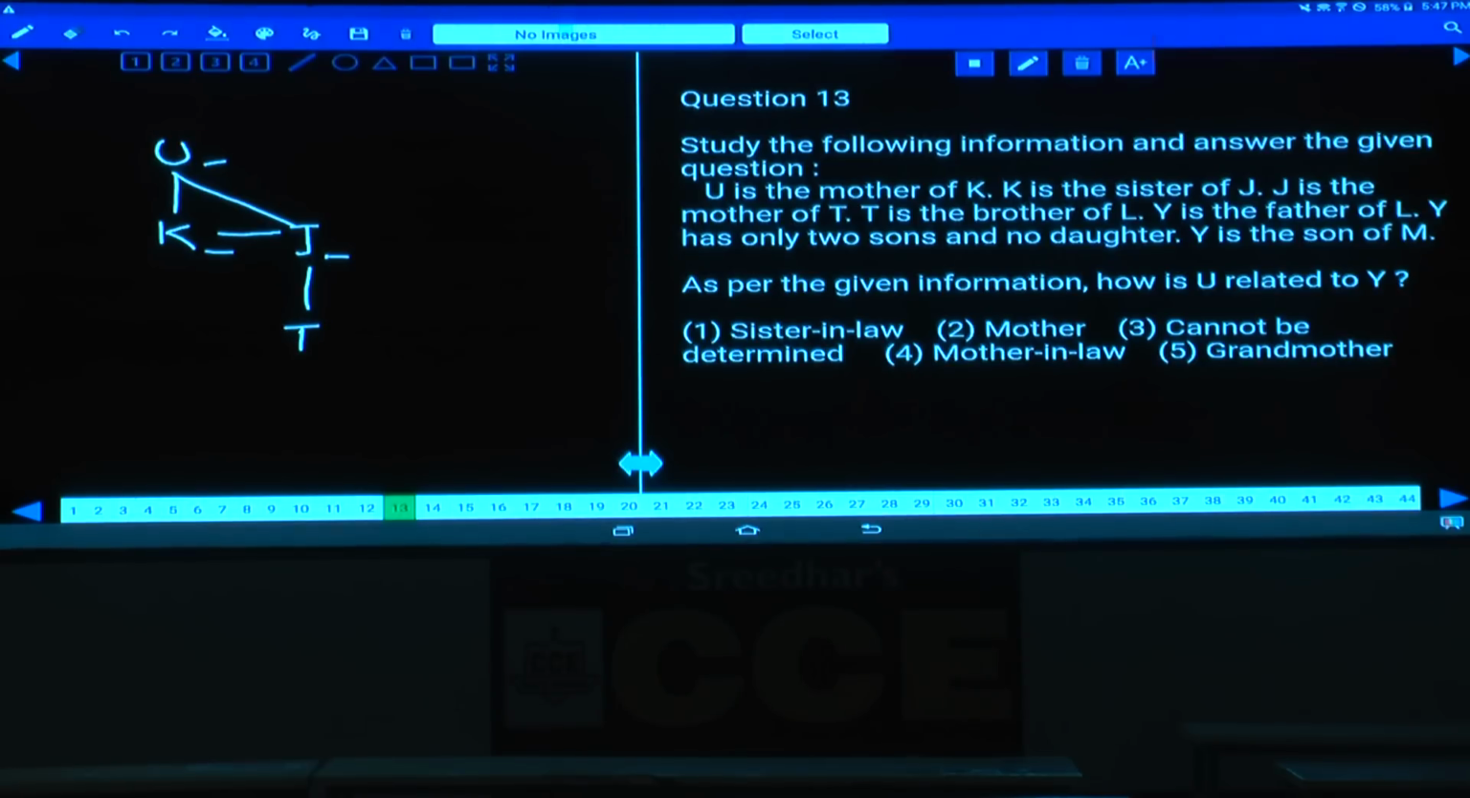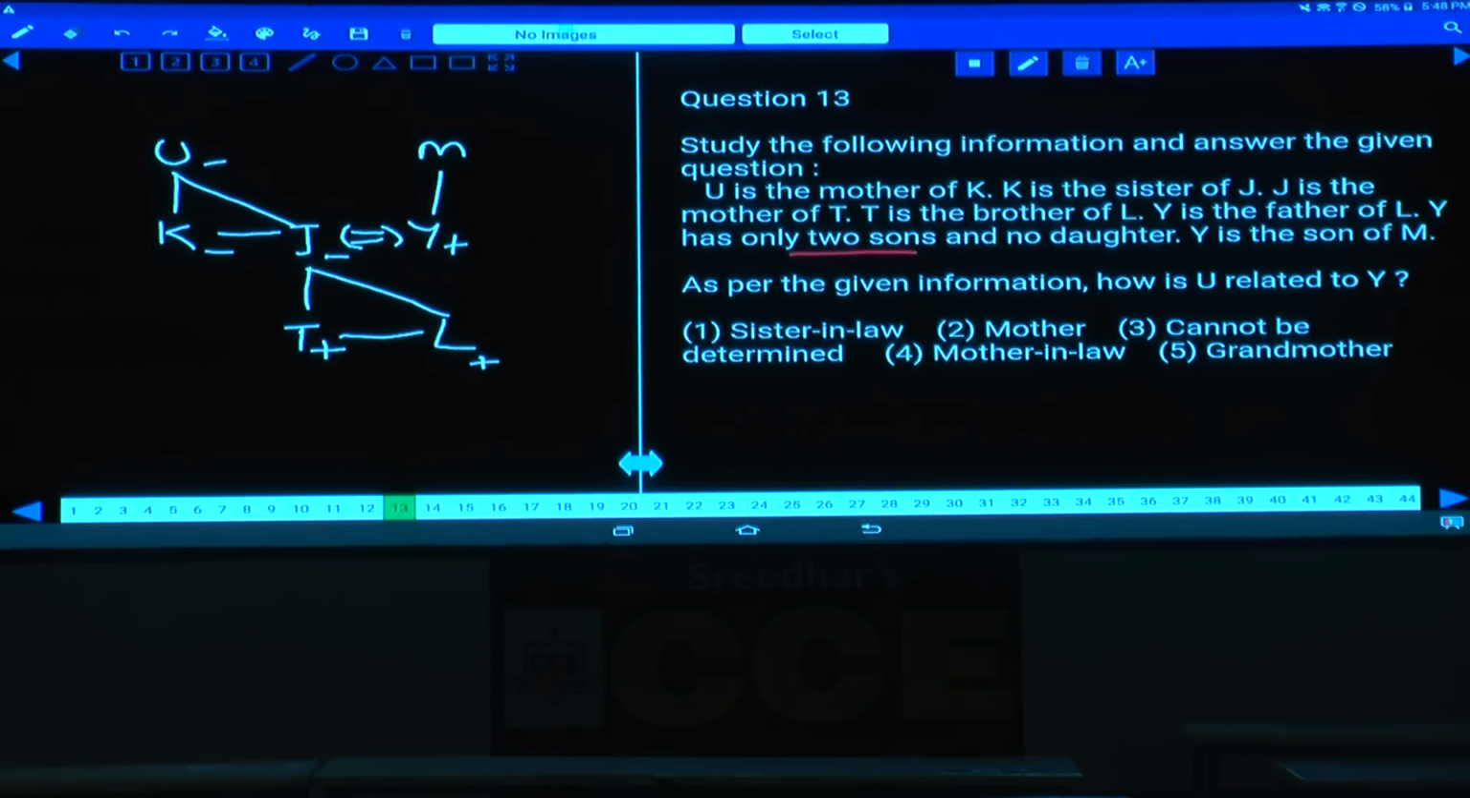T is the brother of L. Y is the father of L. As Y is the father of L, J and Y are a married couple, and Y has only 2 sons. As Y has only 2 sons and no daughters, L is also a son. And Y is the son of M. This is the information we have.